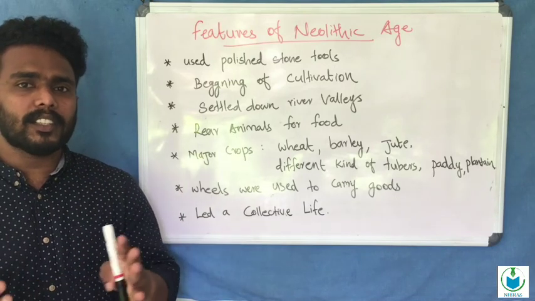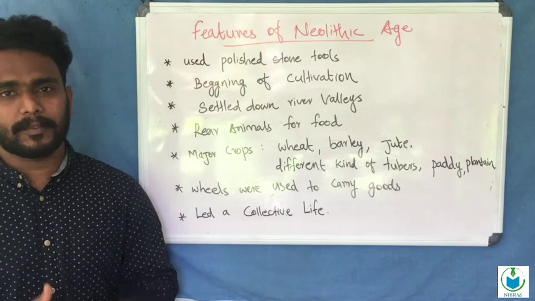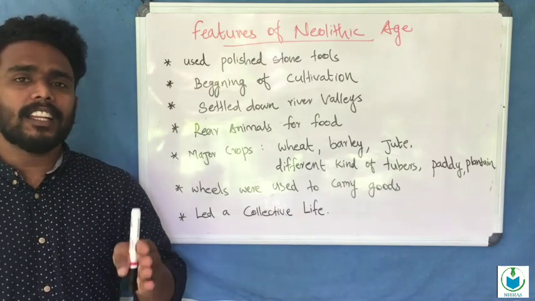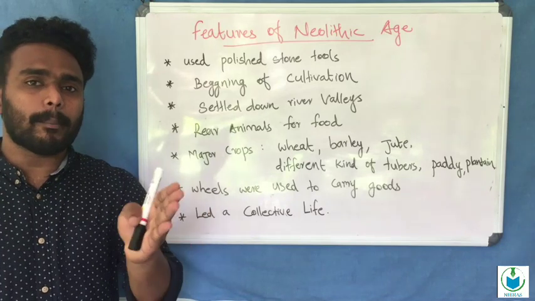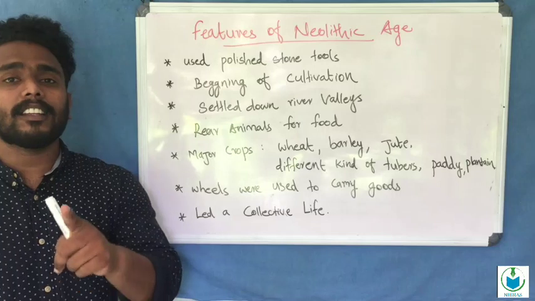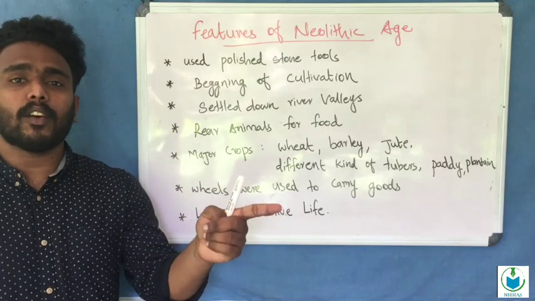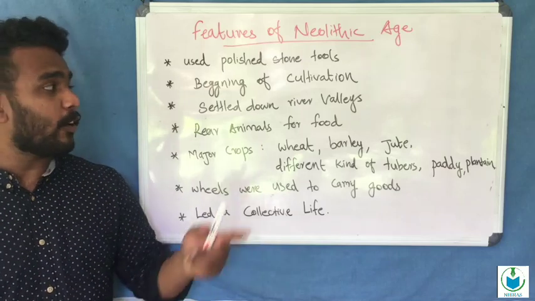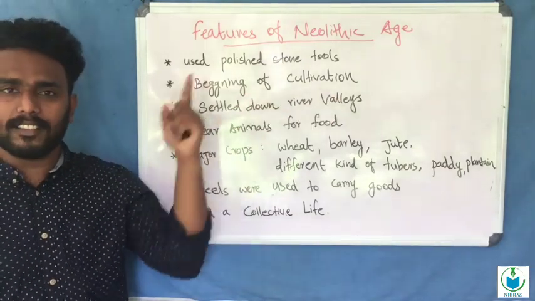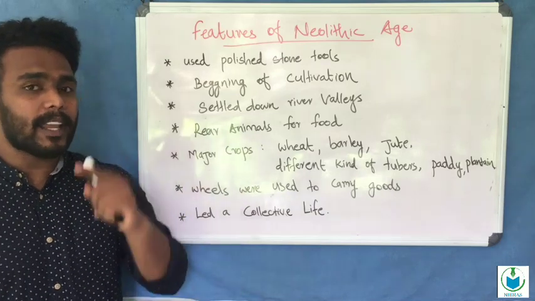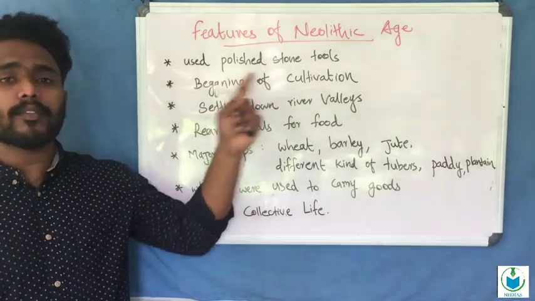It led to extensive hunting, which reduced the number of animals, causing a scarcity of animals and a scarcity of food. The scarcity of food was the main reason for the beginning of cultivation.